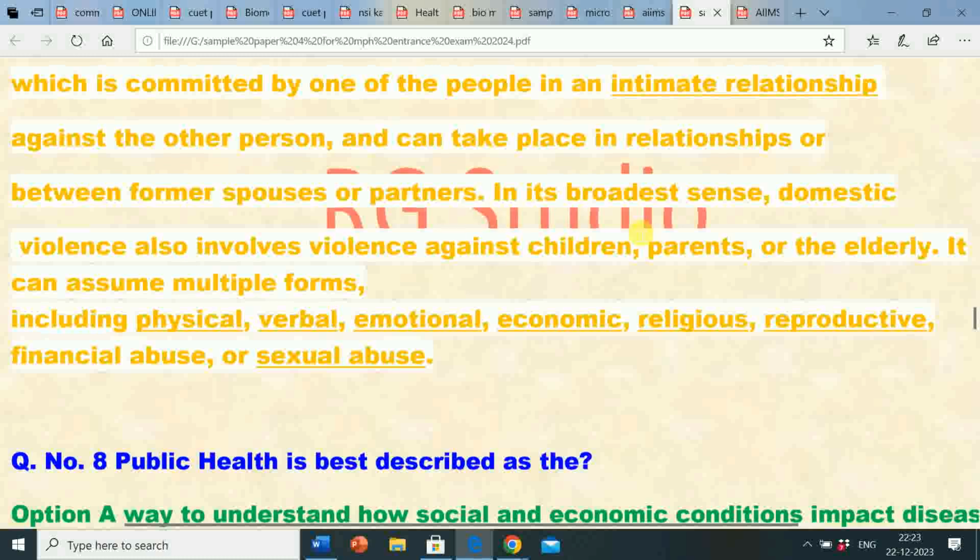In its broadest sense, domestic violence also involves violence against children, parents, or the elderly. It can assume multiple forms, including physical, verbal, emotional, economic, religious, reproductive, financial abuse, or sexual abuse.